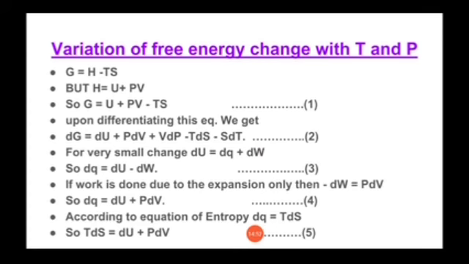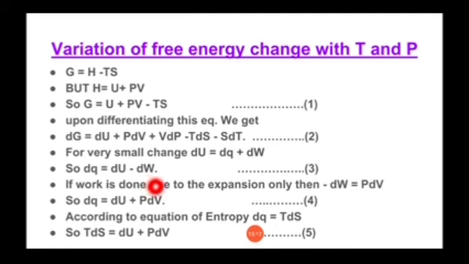Now again, as we have discussed in previous theory, we have to use the first law of thermodynamics. For a very small change, dU is equal to dq plus dw. So dq will be equal to dU minus dw.